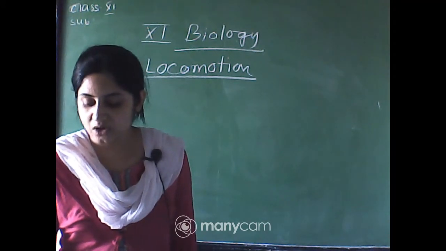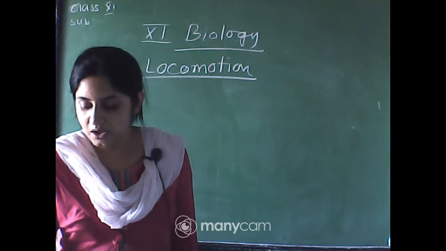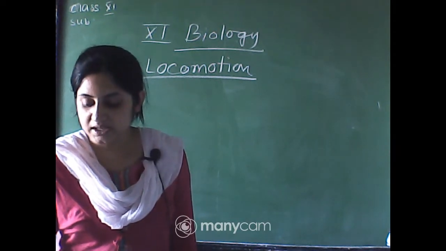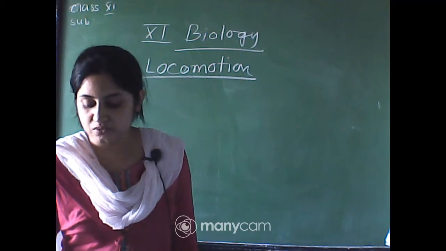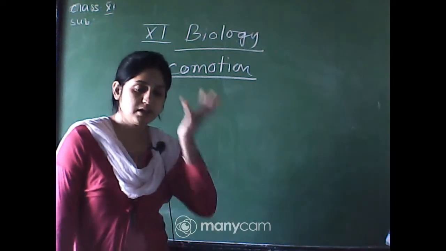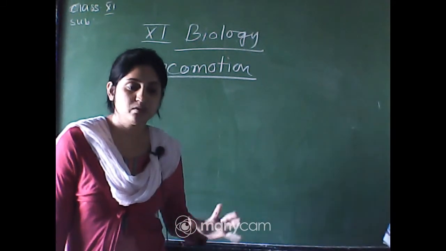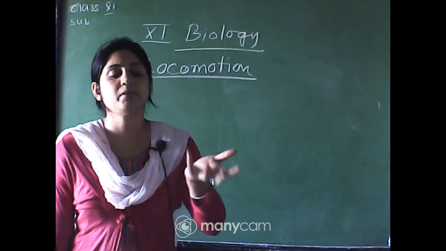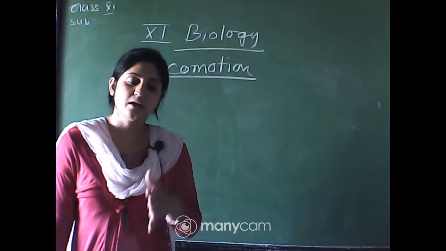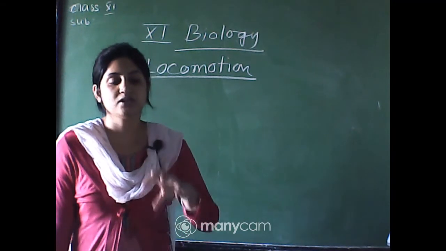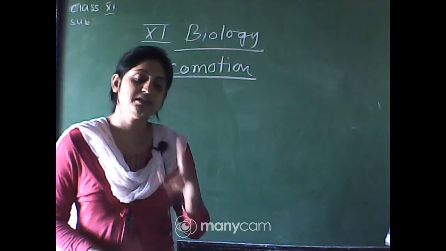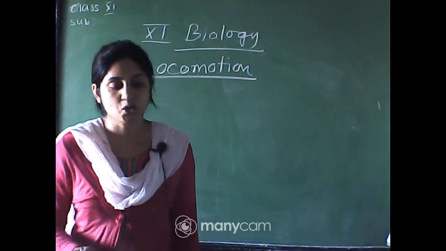Locomotory structures need not be different from those affecting other types of movement. For example, in paramecium, cilia help in the movement of food through the cytopharynx and in locomotion as well. So, it is not always the case that locomotory organs and movement organs will be different, because in lower group animals, there are few organs in their body. They have only cilia, and cilia also help in locomotion. Cilia are also present to take in food. So, different organs or maybe a single organ helps in both movement and locomotion.